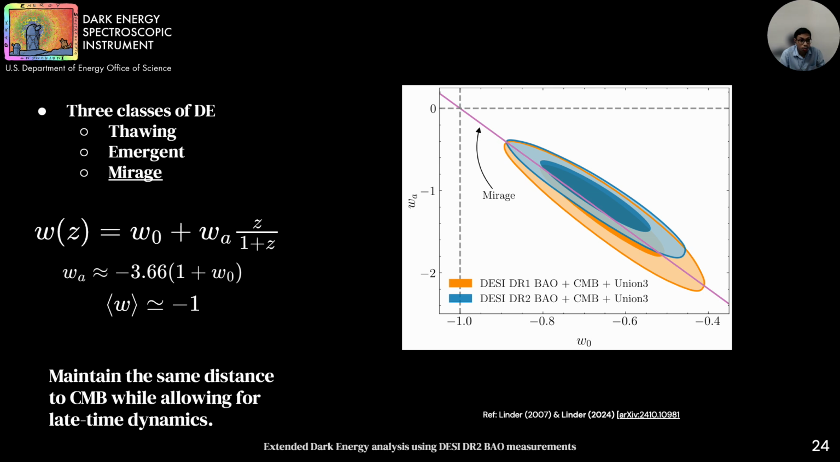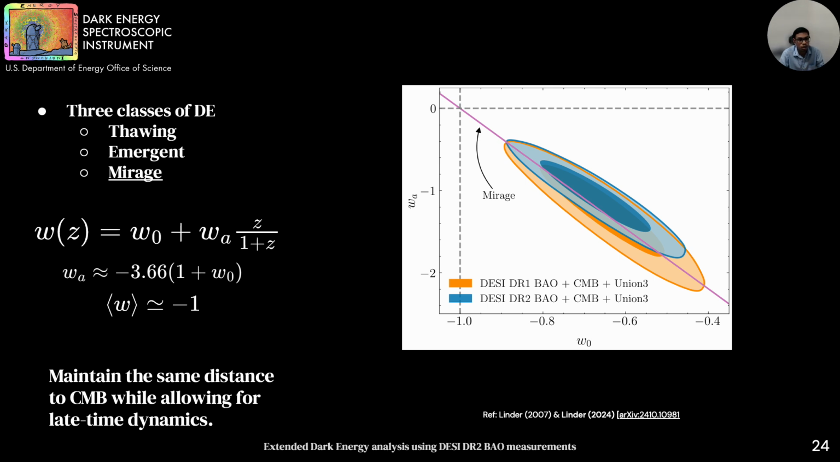The last class we explore is called the mirage. This is more of a phenomenological class where we maintain the same distance to the CMB as in Lambda CDM, but allow for late time dynamics in the dark energy. This can be achieved by restricting the slope of w0 and wa around -3.66, and thus we create a mirage of constant w equal to -1, even though w(z) is evolving.